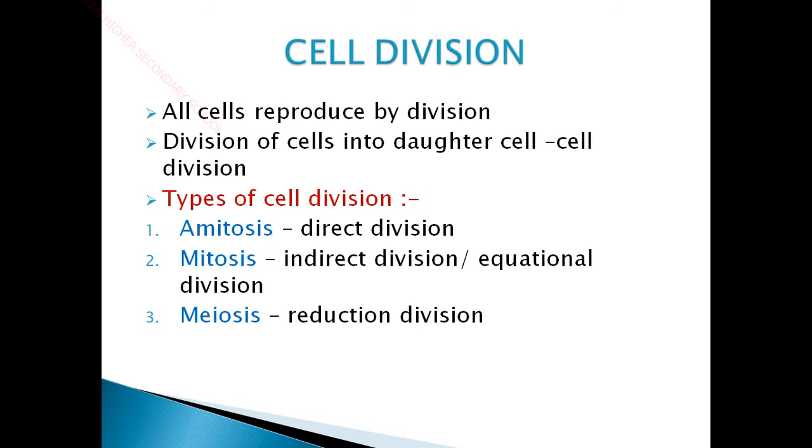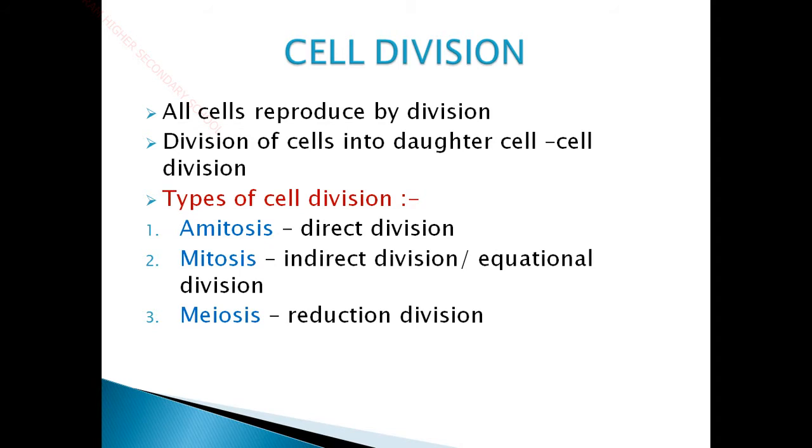The single parent divides into two identical daughter cells, and the two daughter cells act as the progeny, that is the next generation of that parent cell. These two daughter cells will be the exact copies of the parent cell. That is a mode of asexual reproduction happening in the lower organisms. So how is this cell division happening, what are the stages involved in cell division, how is growth happening in plants as well as in animals and human beings, and how is asexual reproduction happening in lower organisms? So let's get into the topic now.